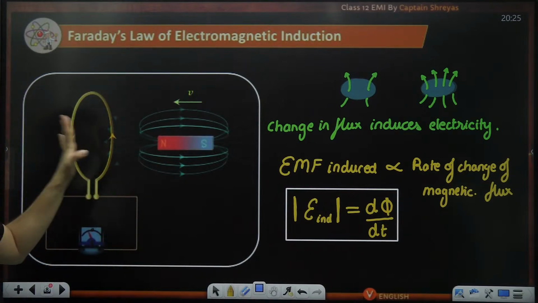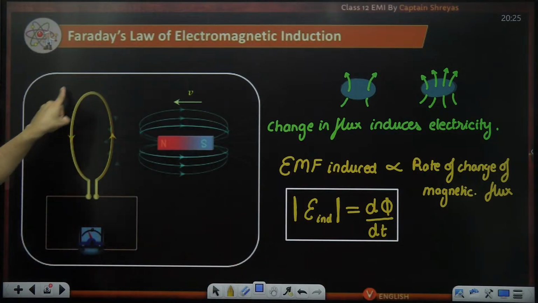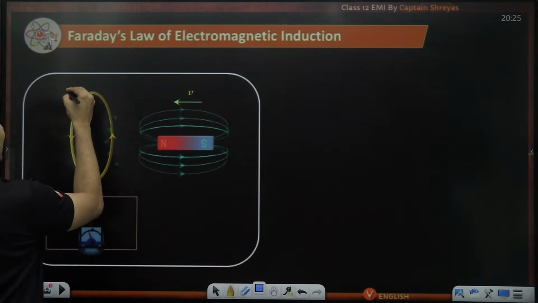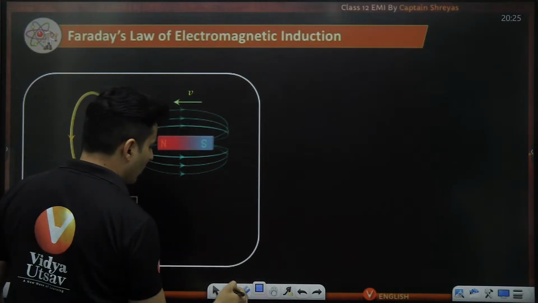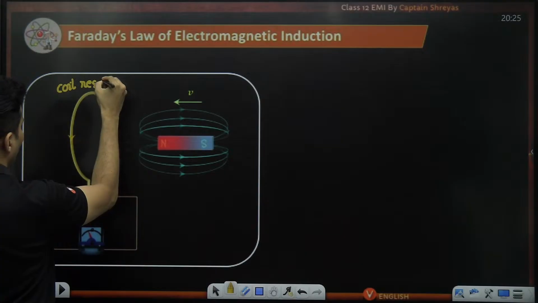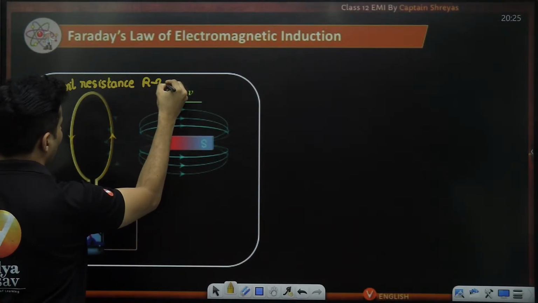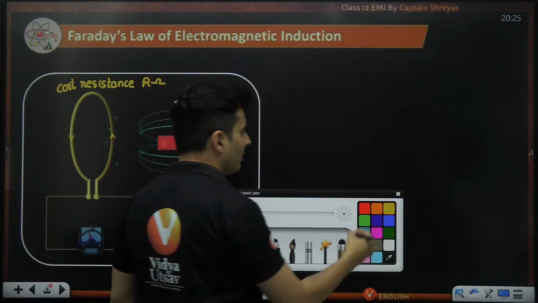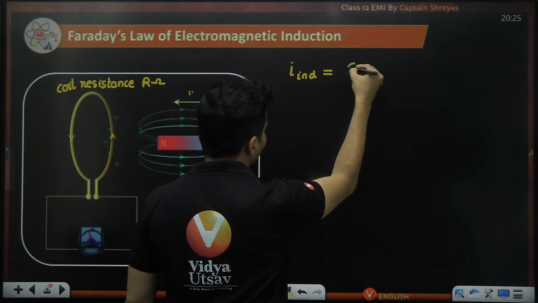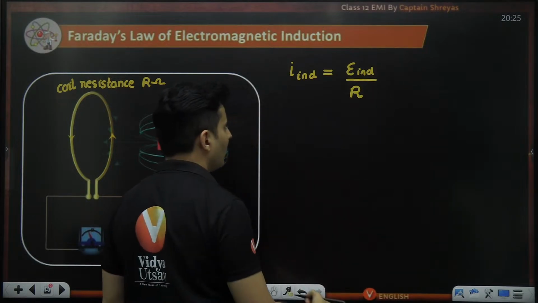If you calculate that, that is going to be the EMF. Very plain and simple. Now, as you can see, this particular coil itself might have some resistance, some R ohms. So in that case, there will be some current which is induced. The induced current will be the induced EMF divided by the resistance of the coil.